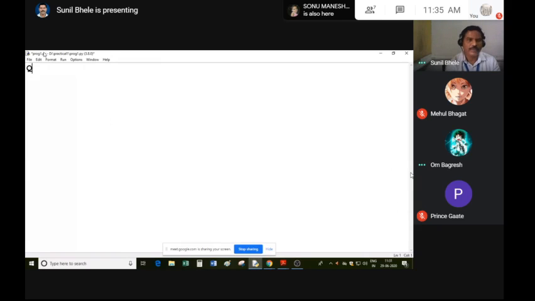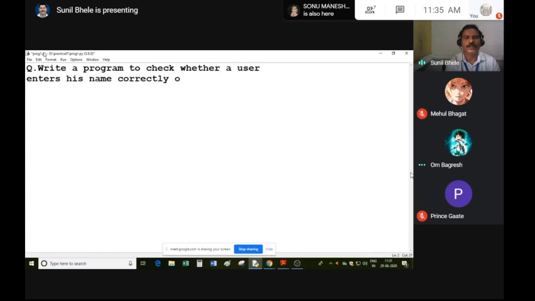So write down the question: write a program to check whether the user enters his name correctly or not. Suppose you are developing a software and you ask for a username, and if the user enters 1, 2, 3, 4, then your program must check whether this is a valid name or not. So here I am typing the Python code.